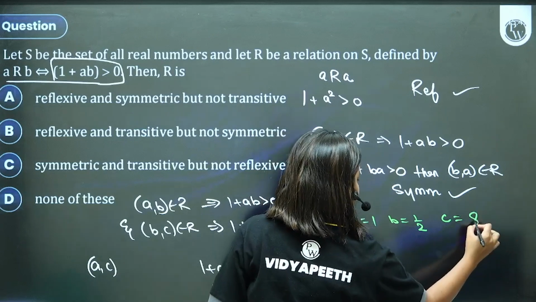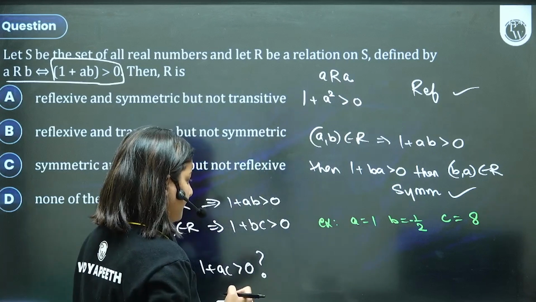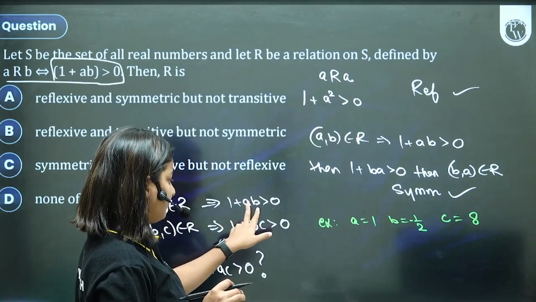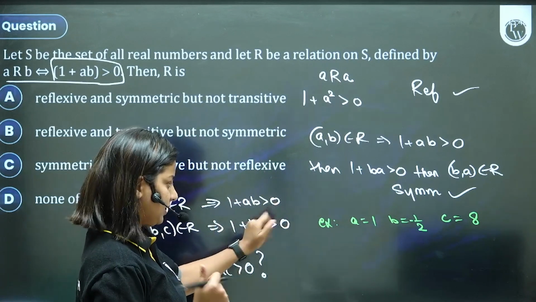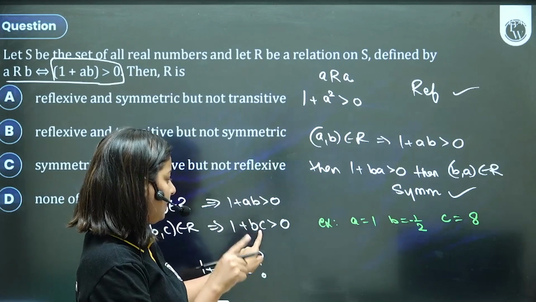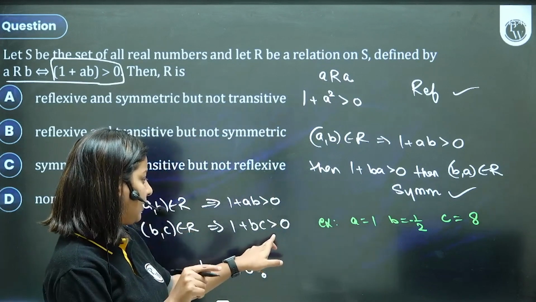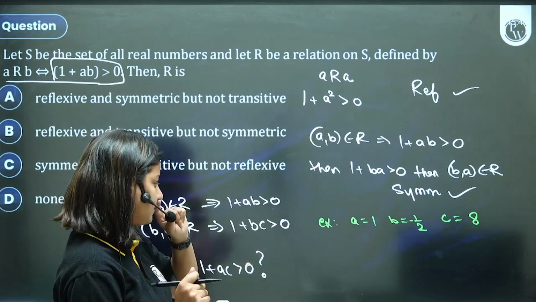So take minus. So 1 into minus half is minus half. 1 minus half, agreed, it satisfies. 1 plus BC is satisfying. Yes, 1 plus BC is also satisfying. 8 by 2. Oh, 1 plus BC is not satisfying.